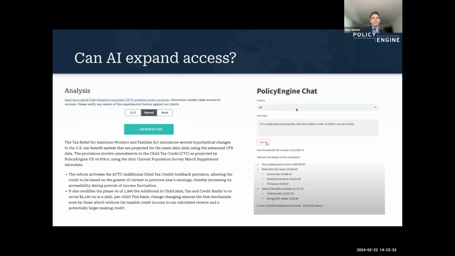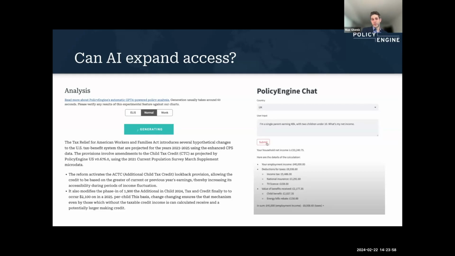So in terms of where we're headed, I'd be remiss not to mention AI at least once here. We think AI is a very interesting, exciting technology, needs to be approached with a lot of caution. So far, we've launched one feature that involves AI, and it's on the policy reform side. Once you generate a policy reform, we do a bunch of computations on the poverty impacts, how much it's going to cost, et cetera.